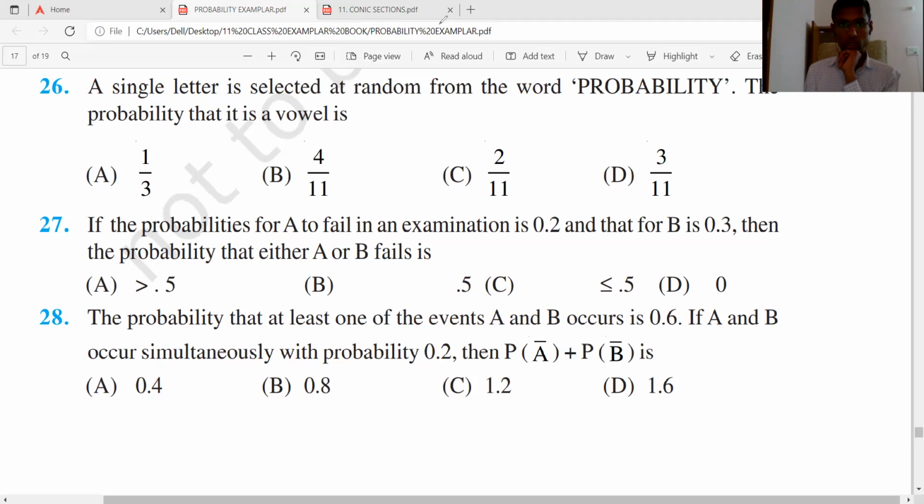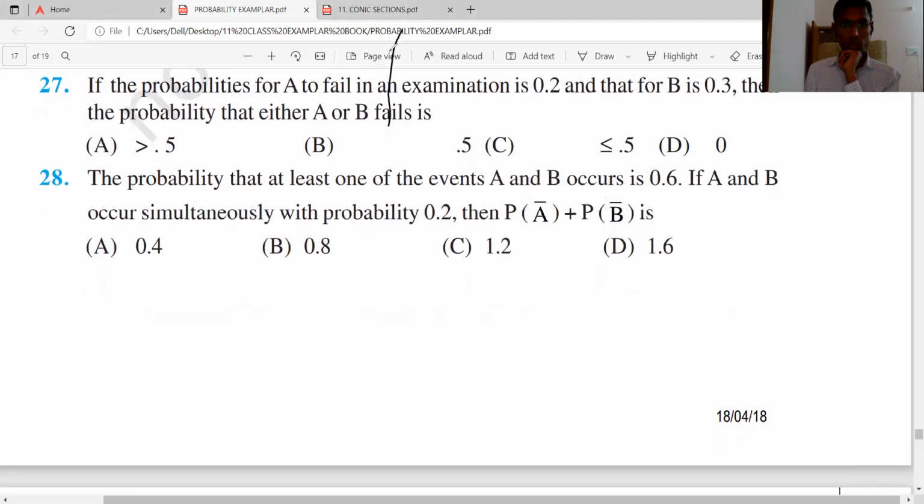Okay, that's easy. Next: the probabilities of A to fail an examination and that of B are given. Find the probability that either A or B fails. Got the question? Yes, sir.